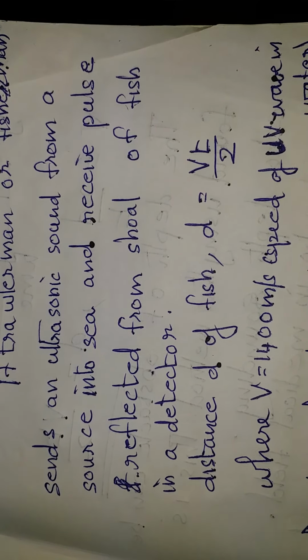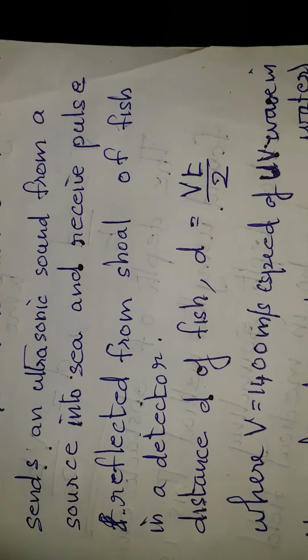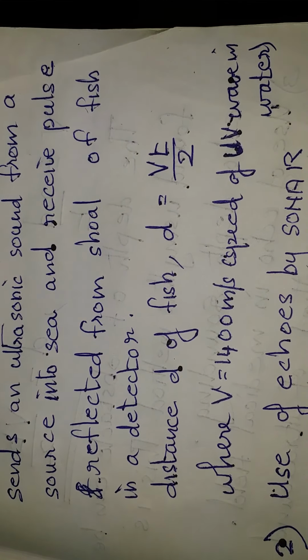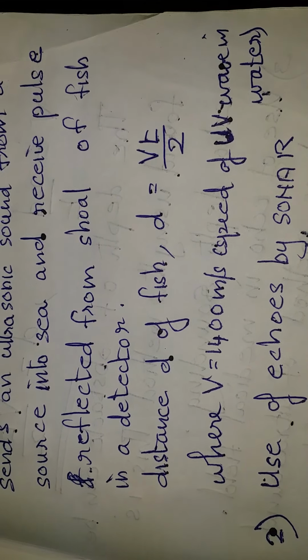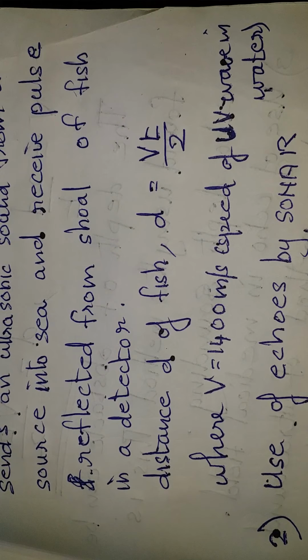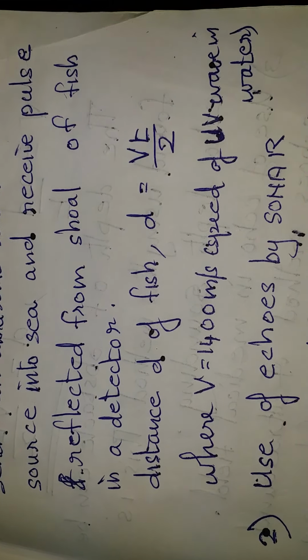Distance of the fish d is equal to v into t by 2, where v is 1400 meter per second. This is the speed of ultrasound waves in water.